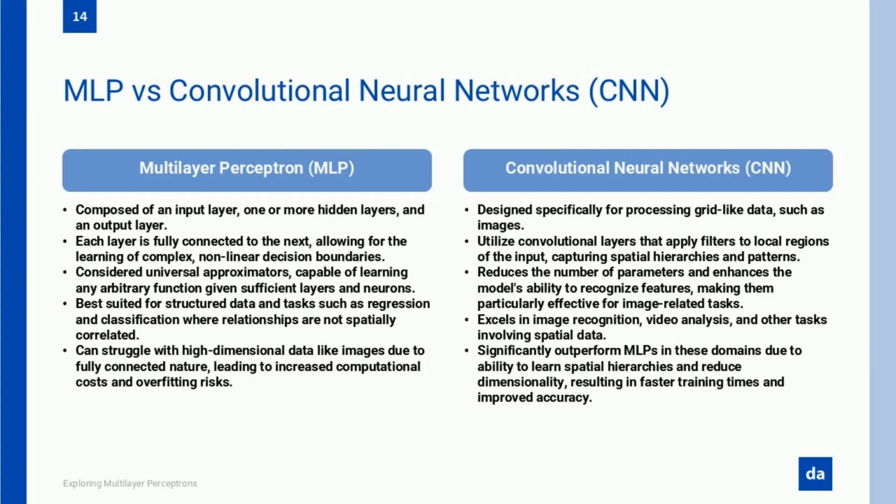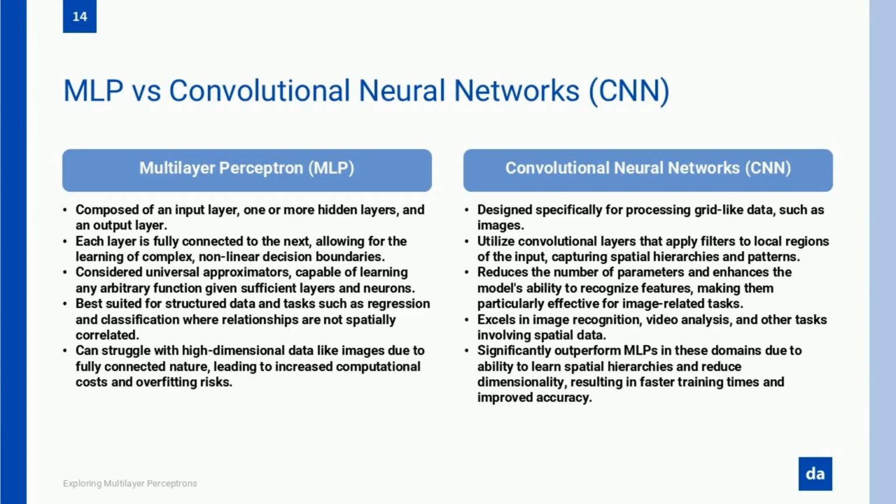Imagine you're designing an AI to recognize handwritten digits. If you used an MLP, you'd have to flatten the entire image into a single row of numbers before feeding it into the network. This means the model loses all spatial relationships. It treats pixels at the top left the same as pixels at the bottom right. That's like trying to recognize someone's face by looking at a random list of their facial features instead of an actual picture.